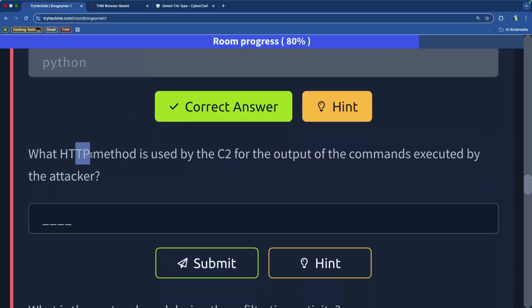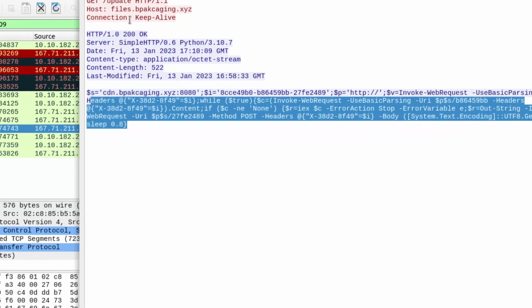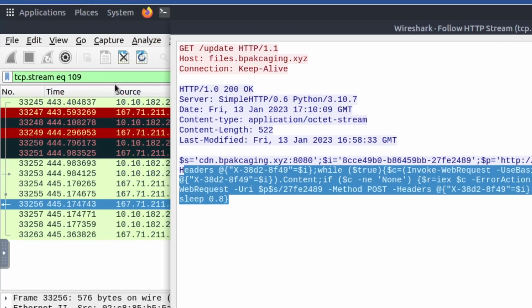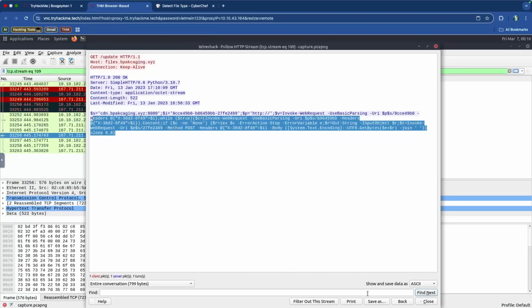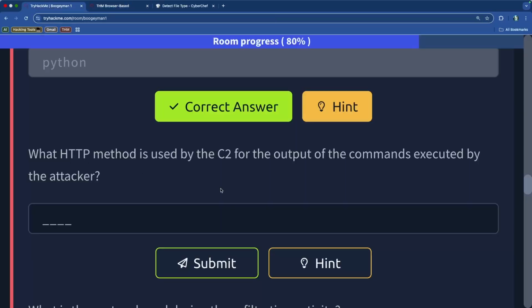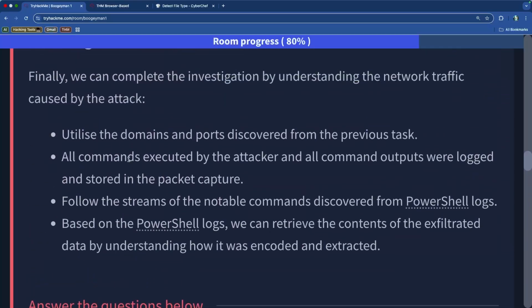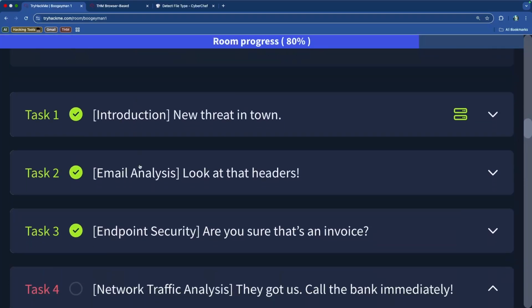Okay, cool. So what HTTP method is used by the C2 for the output of the command? Now we can actually look at this information. We have multiple request headers. We have the GET request, and let me see if I can go back and forth, or we'll just look at the stuff that's going over here. So what's the hint? It says we did have a domain name at the very beginning of this, right?